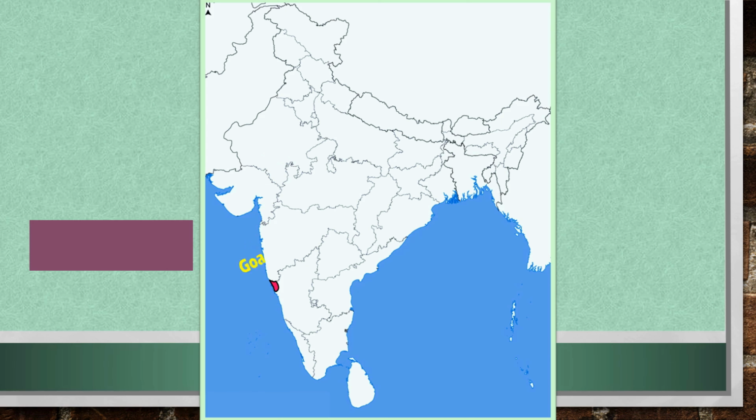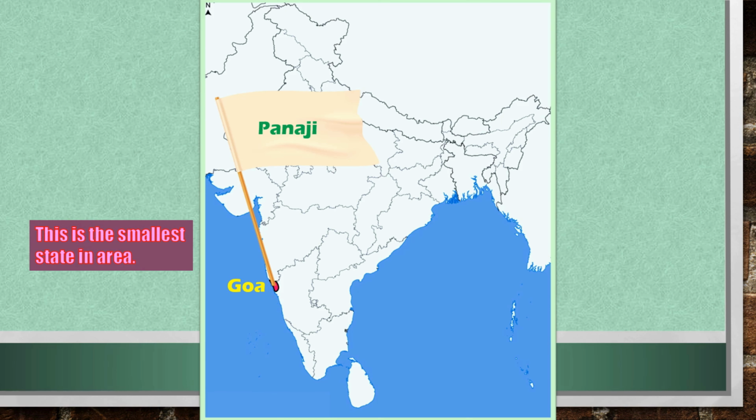This is Goa. Panaji is the capital city of Goa. You know very well, this is the smallest state in area. Goa is the smallest state in area in India.